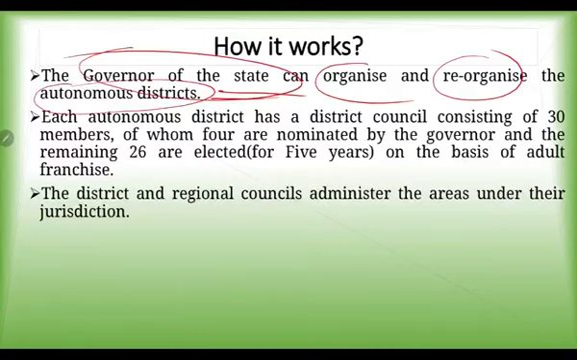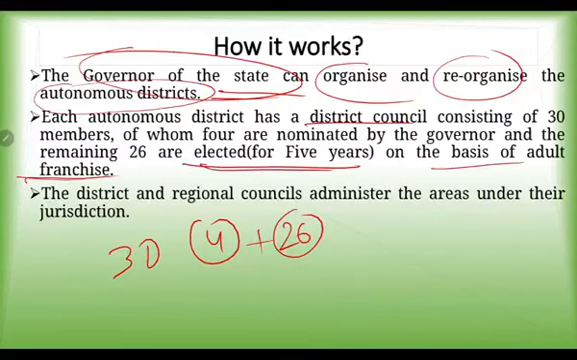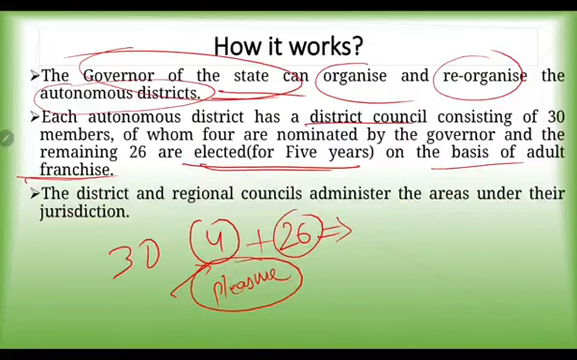Each of these autonomous districts has a district council. It consists of 30 members. Out of those, 4 members are nominated by the governor, whereas 26 are elected for a tenure of 5 years on the basis of adult franchise. These 4 members serve at the pleasure of the governor, whereas the 26 have been provided a tenure of 5 years.